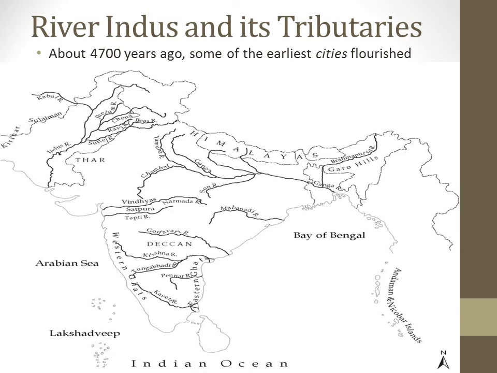Now trace the river Indus and its tributaries. Tributaries are smaller rivers that flow into a larger river. Which are the tributaries? They are Jhelum, Chenab, Ravi, Satluj. So, about 4,700 years ago, some of the earliest cities flourished on the banks of these rivers. Later, about 2,500 years ago, cities developed on the banks of the Ganga and its tributaries and along the sea coasts.